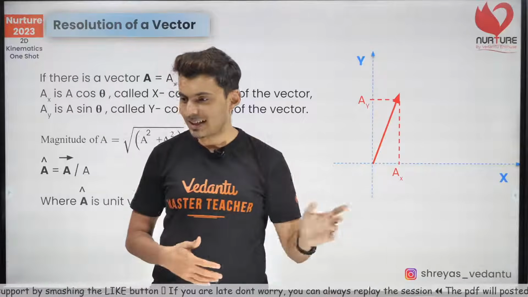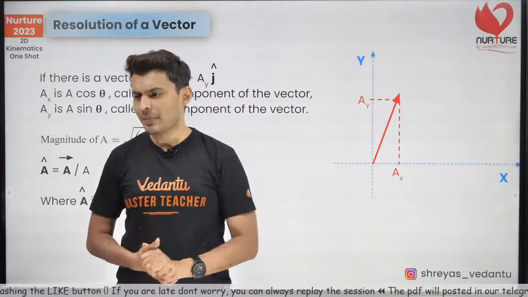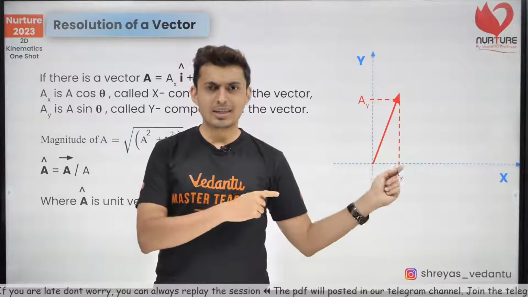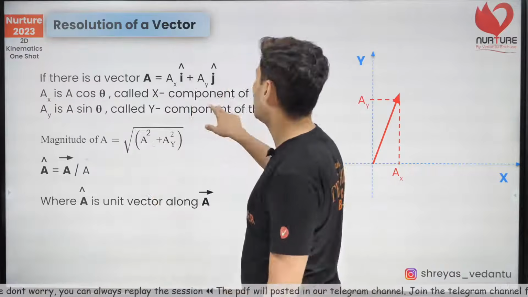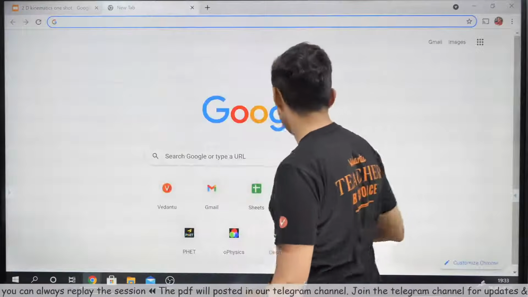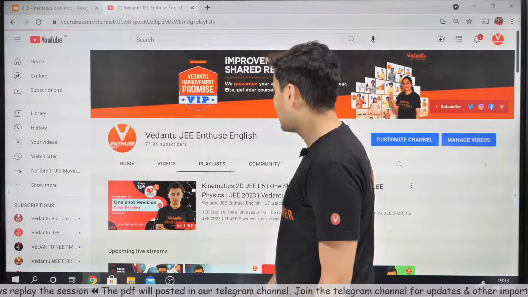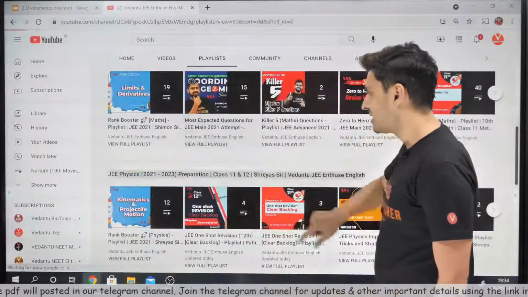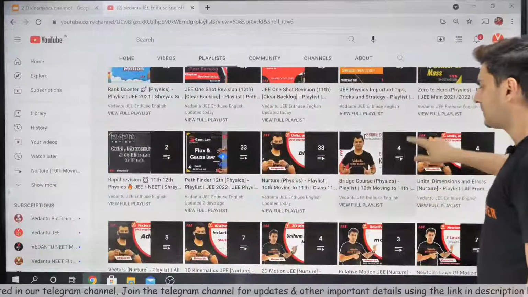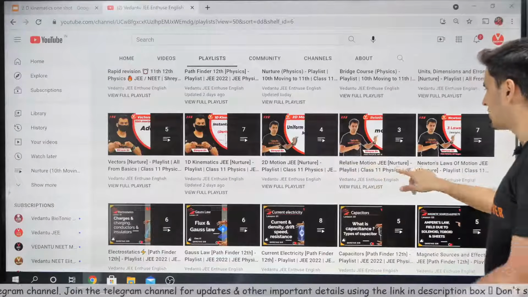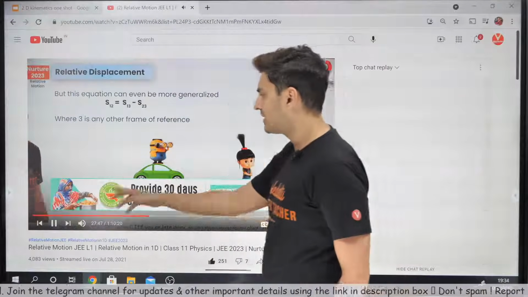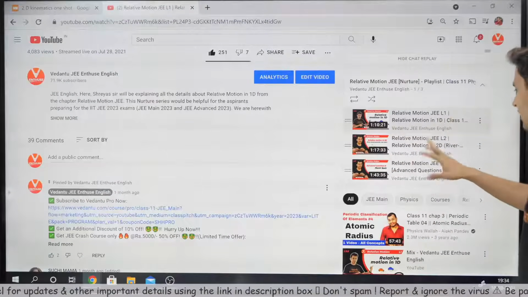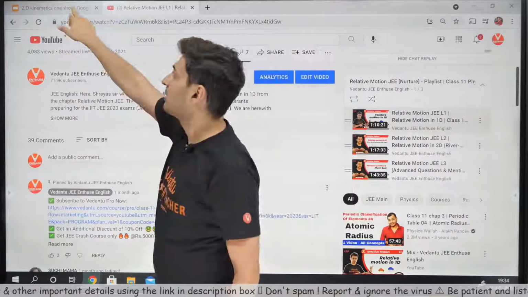2D relative motion is already done, Sherlock. You can check it out. It's a very small chapter, 1D and 2D relative motion. It's again there in the playlist. You just need to go to playlists and go a little bit down, and when you go to JEE Physics, you will see all the chapters out there. In relative motion, there are 3 classes: 1D relative, 2D relative, and advanced questions on relative motion. It's all there. You can check it out.